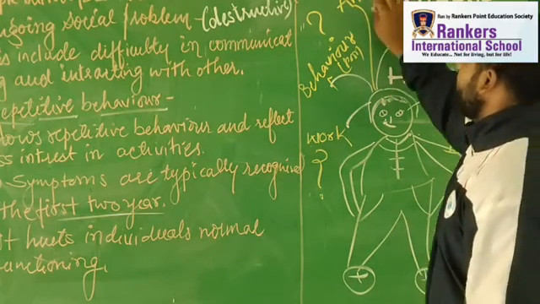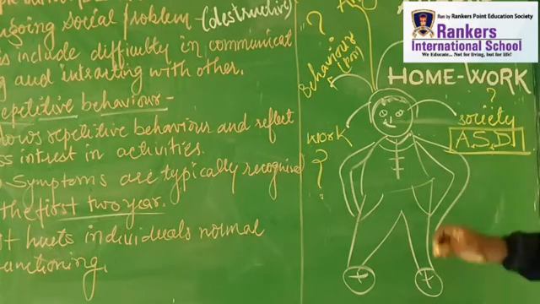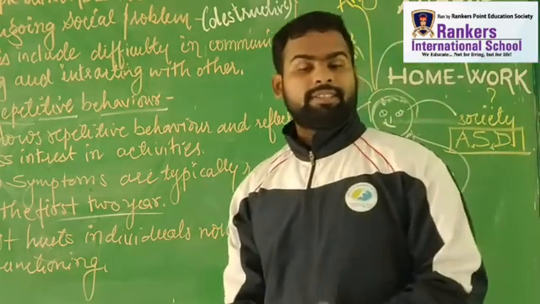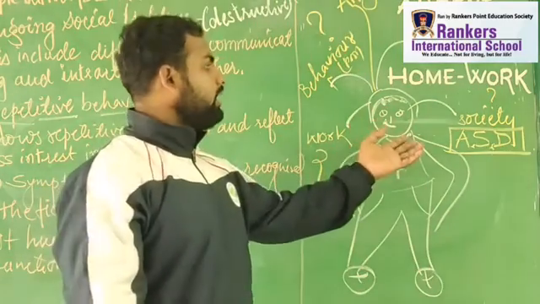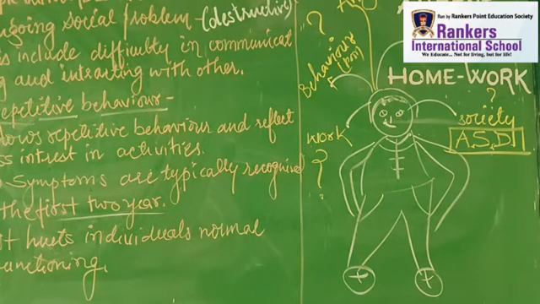Which point can you add here? This, anger. Interest is also one of the different things. They do not have interest in doing work or any task, which generally shows as less interest. As I told you, they have ongoing social problems, ongoing difficulties while interacting with people, while dealing with emergencies, and so many things. So here it is clear that the ongoing social problem means difficulty communicating with people, characterized by repetitive behavior and less interest in any activity, with symptoms typically recognized in the first 2 years of life.